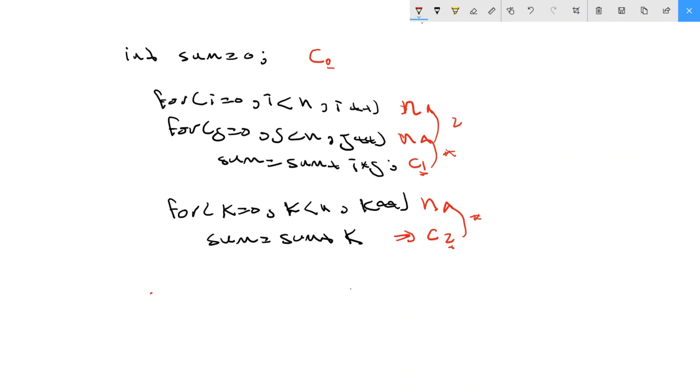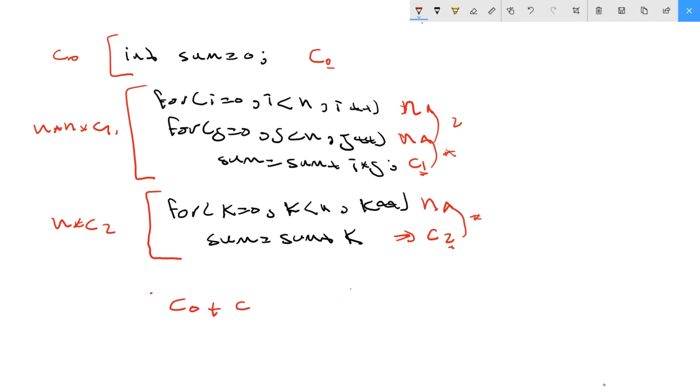So the code has 3 pieces, this piece, the independent one, and this piece. So this one should be C0, this one should be n multiplied by n multiplied by C1, and this one should be n multiplied by C2. So as mathematics, I have C0 plus C1 multiplied by n multiplied by n plus C2 multiplied by n.